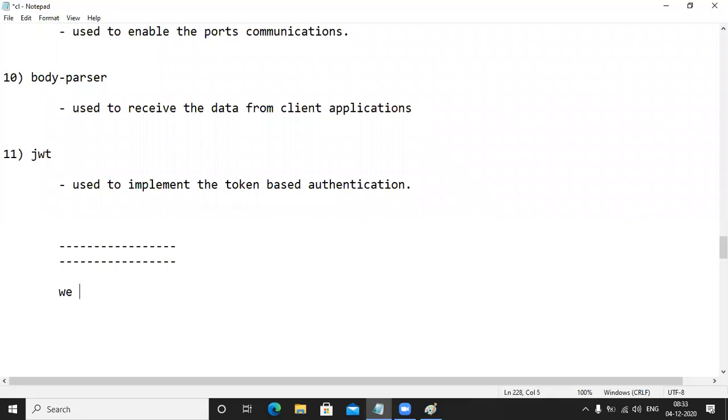See this one. We will download the modules by using which tool? NPM. One tool is there. Which tool? NPM tool or Yarn tool. One more tool is there. The tool is the Yarn tool here.